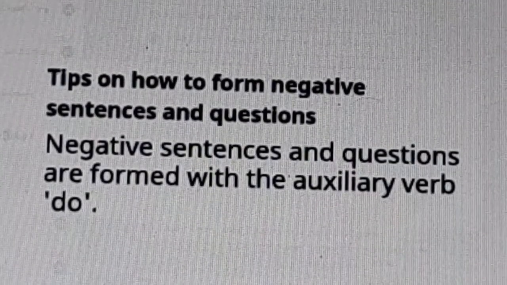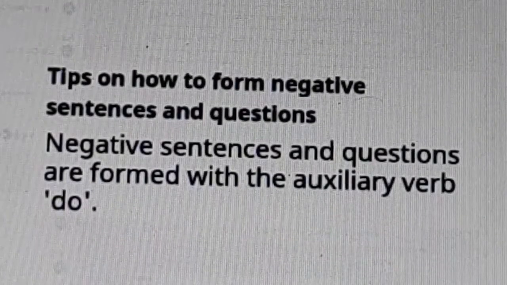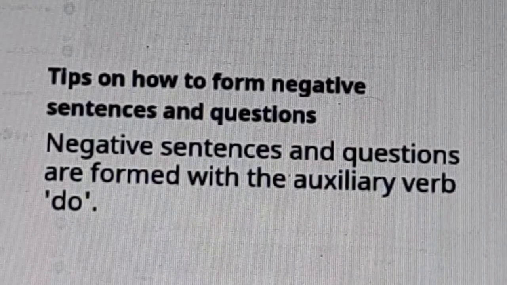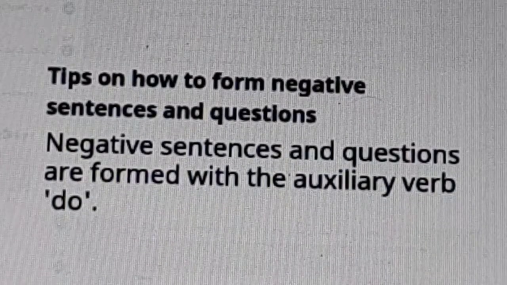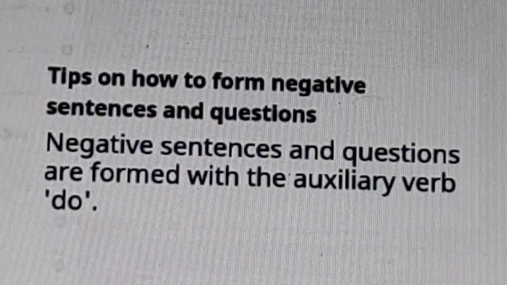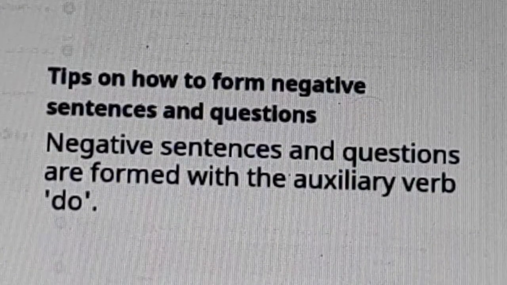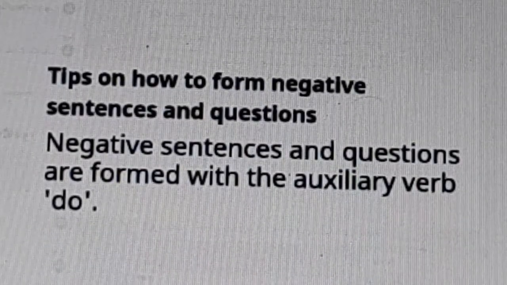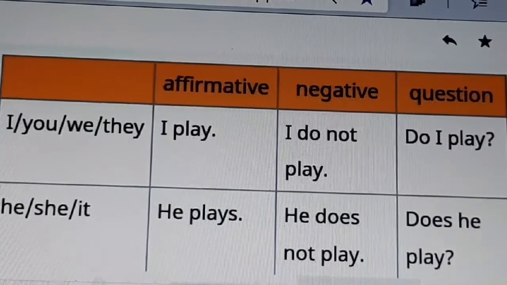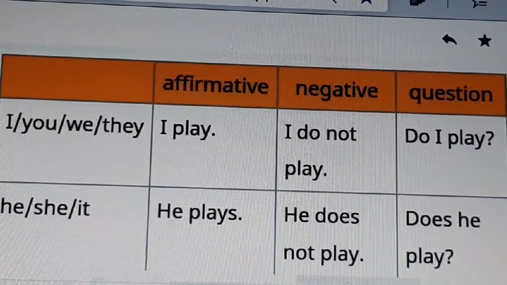Once again, negative sentences and questions are formed with the auxiliary verb or helping verb: do, did, does, have, has, had, is, am, was, were, will, shall, can, may, would, should, could, might. This table: I, you, we, they. Affirmative: I play, you play, we play, they play.